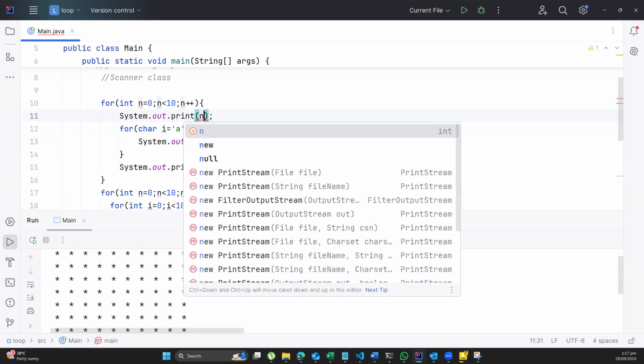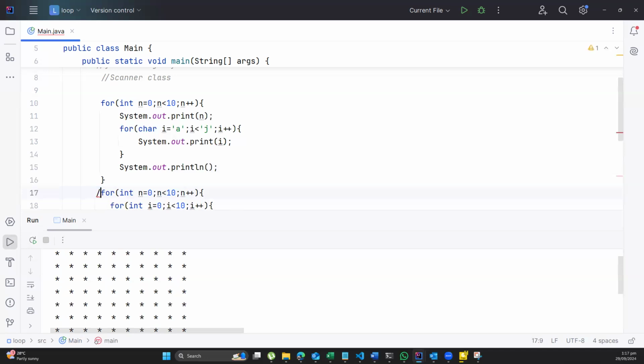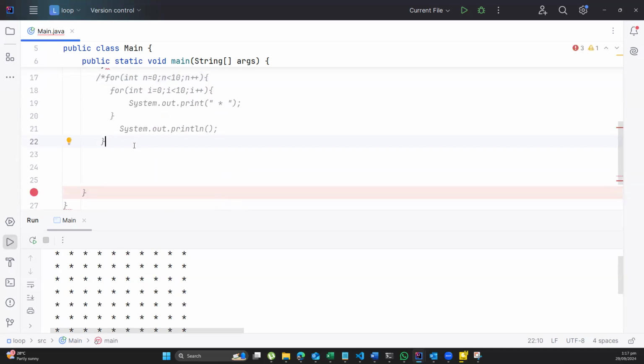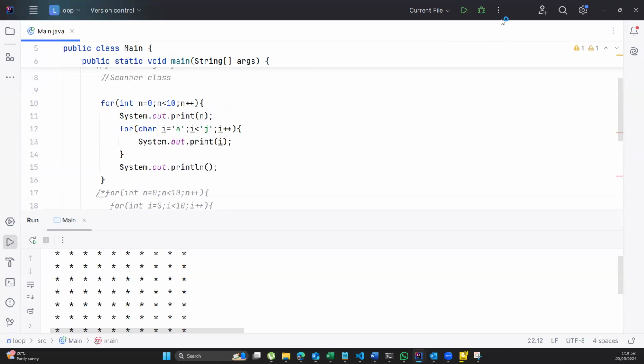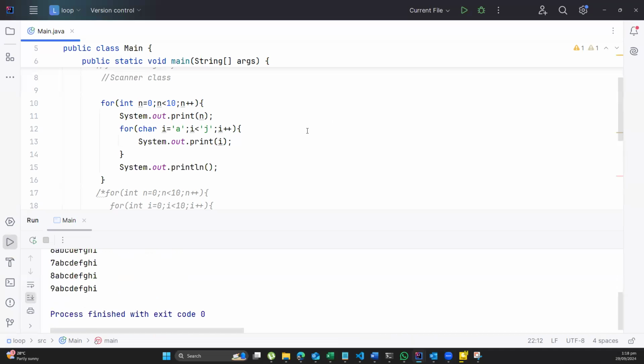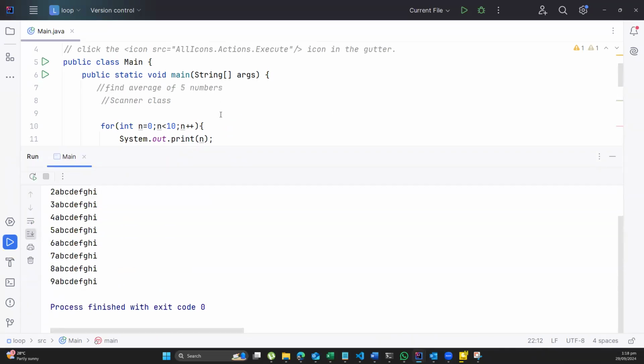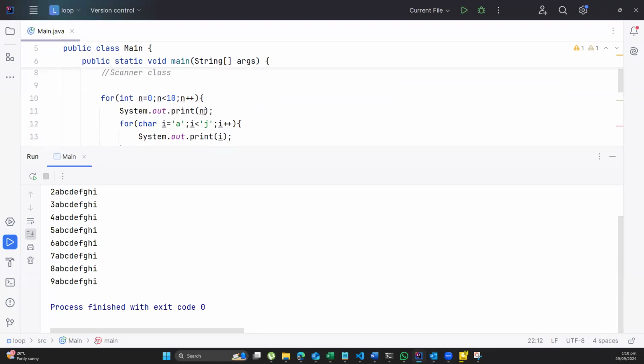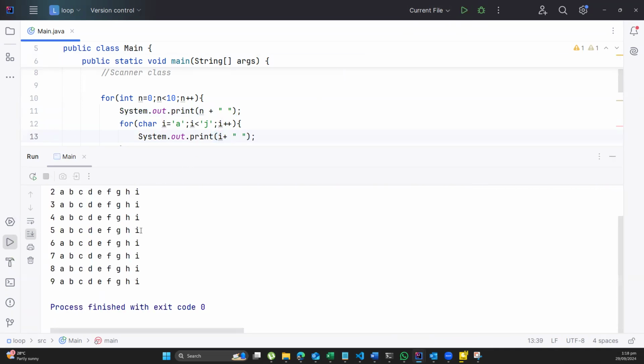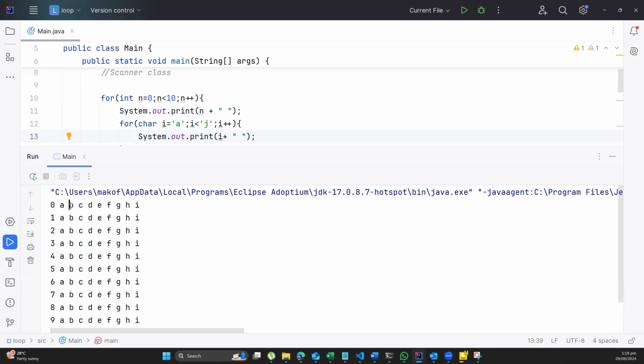Okay. So this piece of code here that I did initially with the stars, I will hide it so that when I run this, I'll have this. Perfect. Now, in order for you to see it very well, I would bring a plus here and a space here. And then over here too, I'll bring a plus here and a space here so that they will space out a bit for us. So here I have 0, A, B, C, D, E, F, G, I, 1, A, B, C, D, E, F, G, I, and so on and so forth.